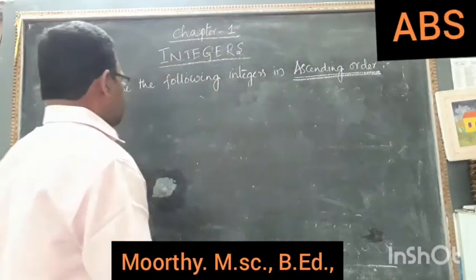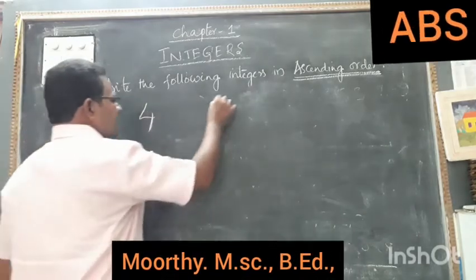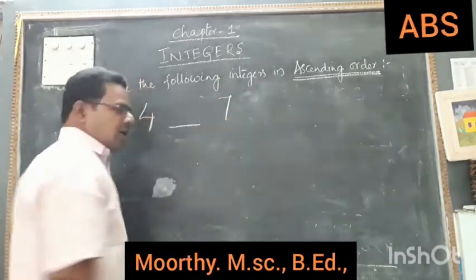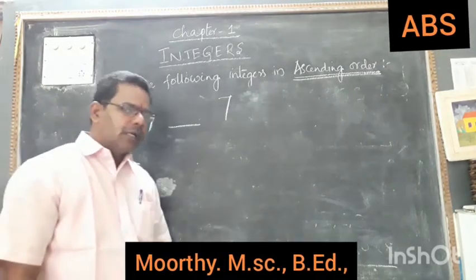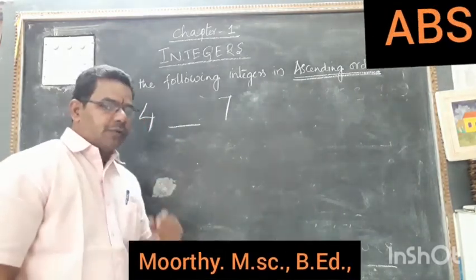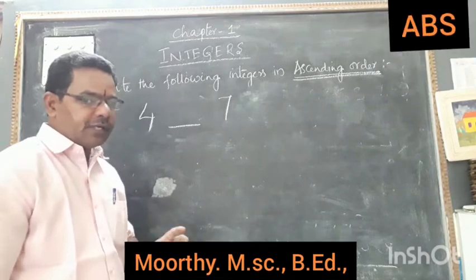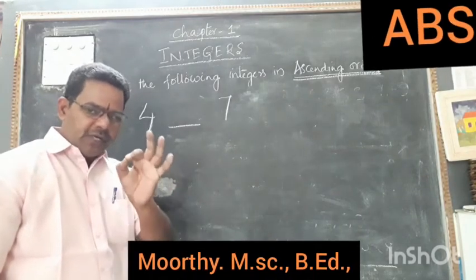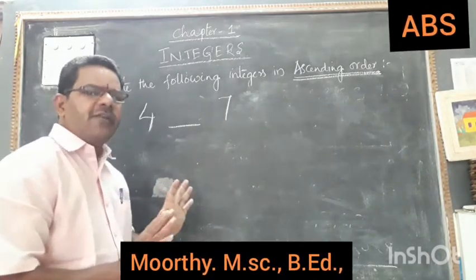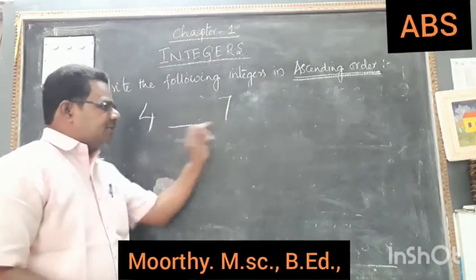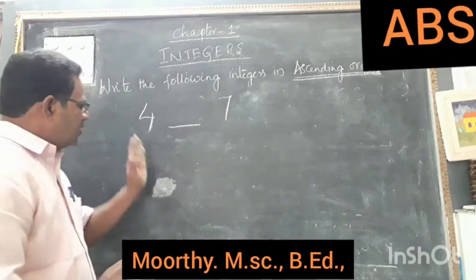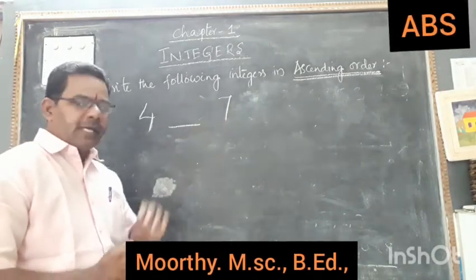So suppose 4 and 7. I ask you which one is bigger and which one is smaller. Here also some students sometimes get confused. So no need to be confused. If you listen to the video clearly, you can understand everything. Easily I am explaining to you. 4 and 7. We know 4 is the smaller number, 7 is the bigger number.